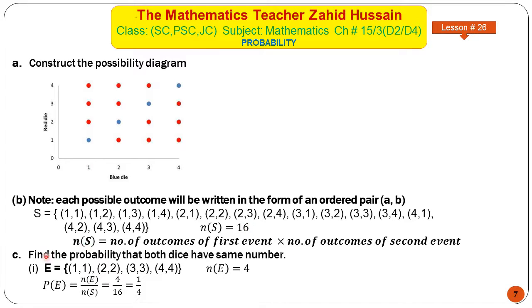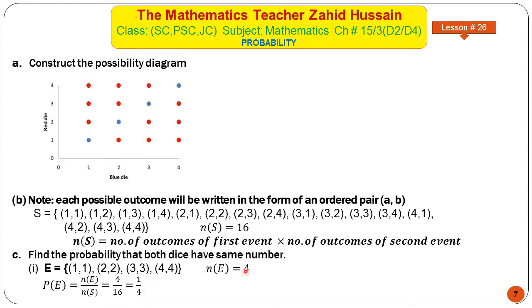Now in part C you are asked to find the probability that both dice have the same number. So same number, write this in the form of a set if you can. Otherwise mark a circle here: 1 1, 2 2, 3 3 and 4 4. On the first die if there is 1, on the second die there is also 1, 2 2, 3 3, 4 4. So number of outcomes